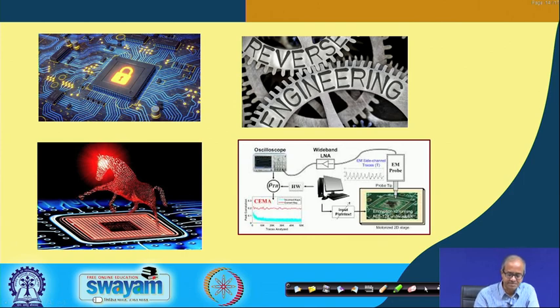So, here are some pictures. This is a pictorial depiction of a Trojan, something called Trojan which we will be talking about. This is a pictorial depiction of how we are securing a hardware. This is a very commonly used concept we shall be talking about. This is called reverse engineering, and this is some kind of a planned attack which we carry out on a device using some laboratory instrument, as you can see, like an oscilloscope, like some other probing devices and so on. Okay. These are something which we shall be talking about in some detail in the later lectures.